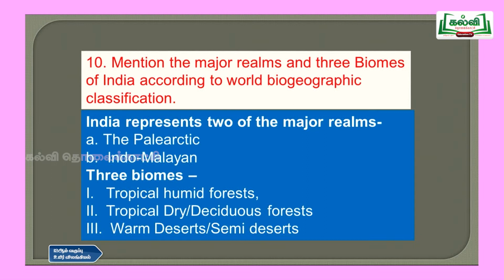So India represents 2 of the major realms, that is we have 2 realms in our India. So these are Palearctic and Indo-Malayan realms we have, and we have 3 types of biomes, that is tropical humid forest, tropical dry deciduous forest, and warm deserts and semi-deserts. So these are the 3 biomes we have. So if you write these 5 subheadings, you will be getting full marks.